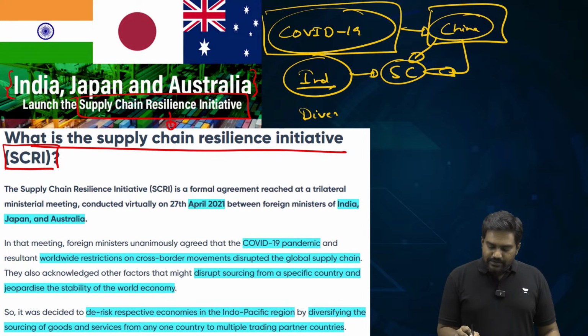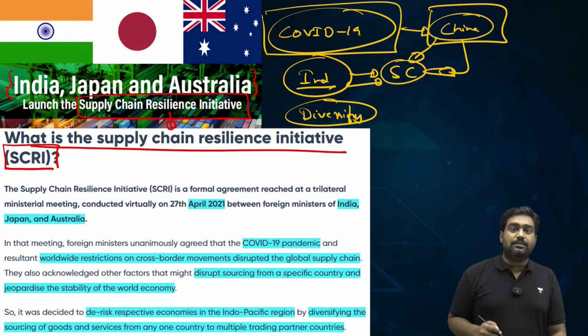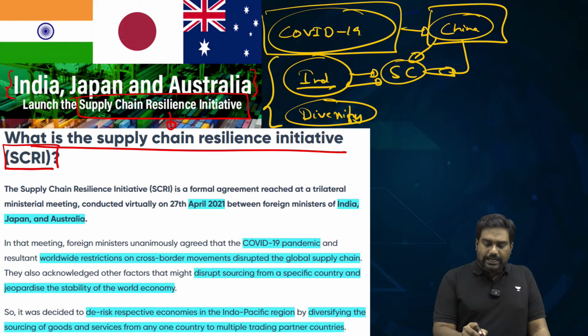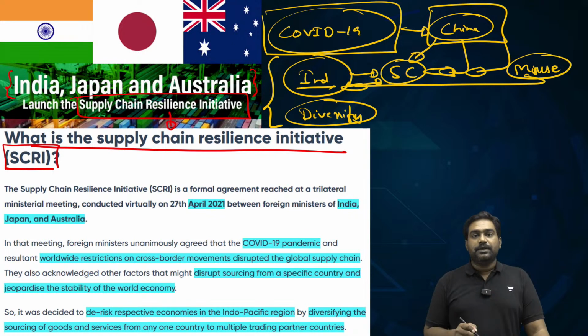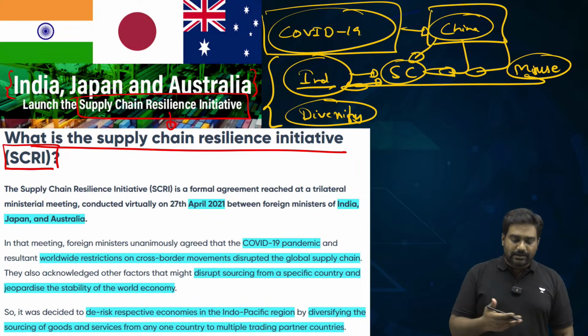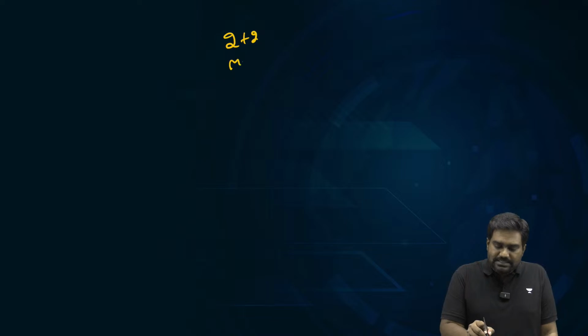So that is when we decided to diversify the supply chains to reduce dependency on China-dominated supply chains. Not only to protect against such external shocks, but also to ensure that China doesn't misuse this economic advantage for a geopolitical advantage. So these three countries have launched a trilateral supply chain resilience initiative. So this is the kind of relations we have with this country. We even have a 2+2 ministerial dialogue.